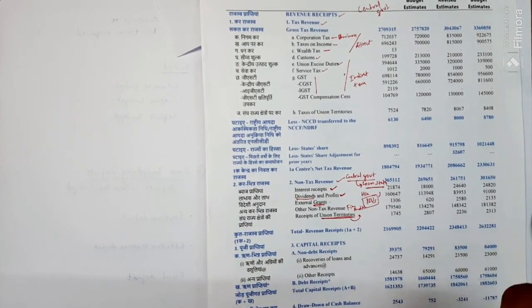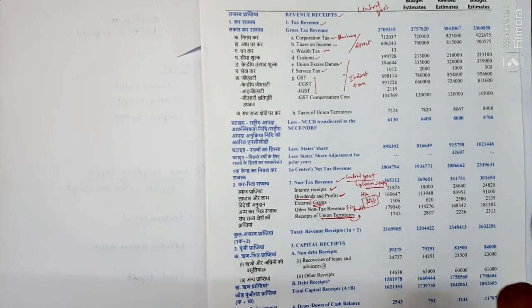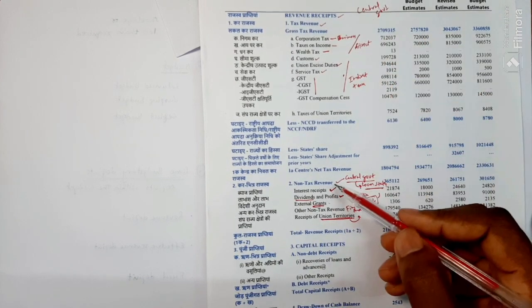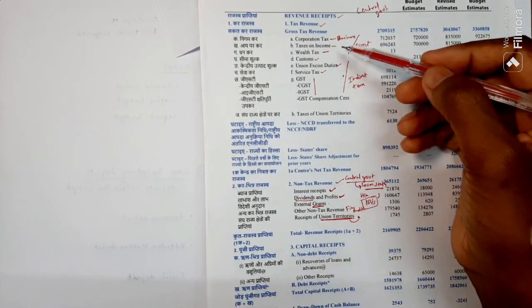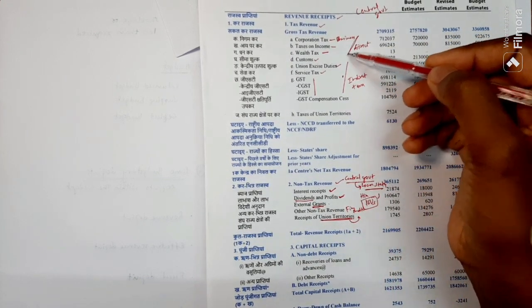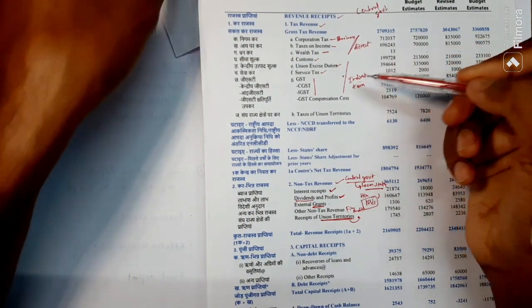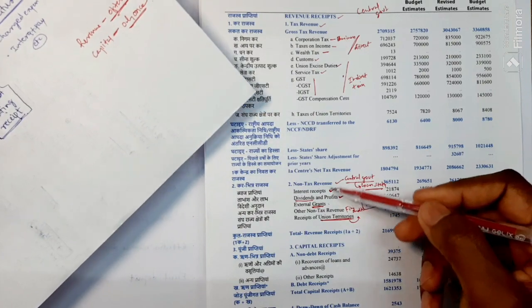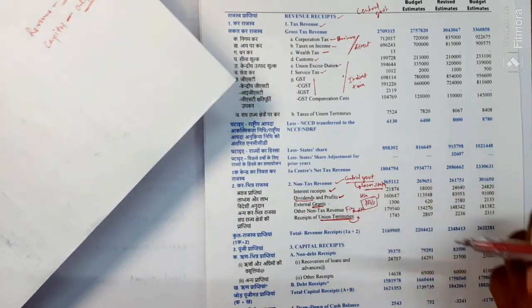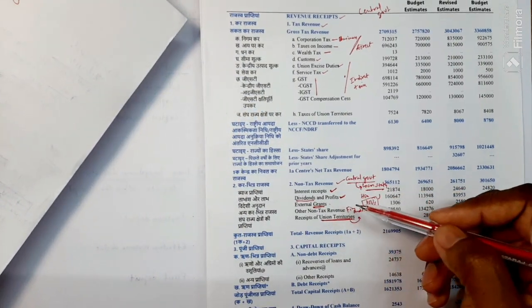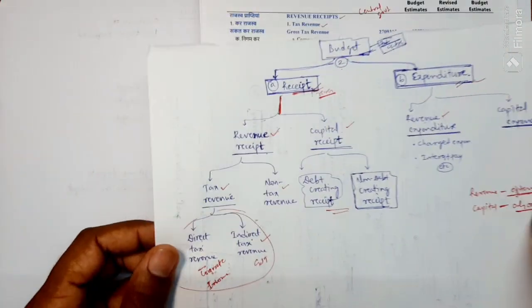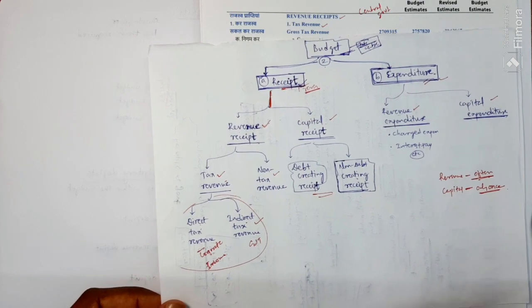Okay, these are the revenue receipts of the government. In revenue receipts, there is tax revenue and non-tax revenue. In tax revenue, there is direct tax and indirect tax, and the other one is non-tax revenue. These are all included. This document you can get on Google; if you search for indiabudget.com, you will get the document.